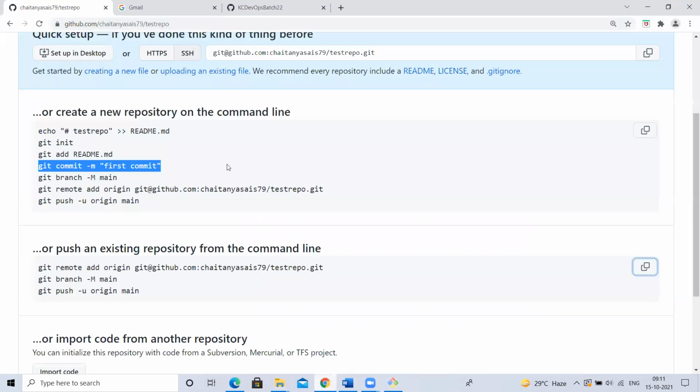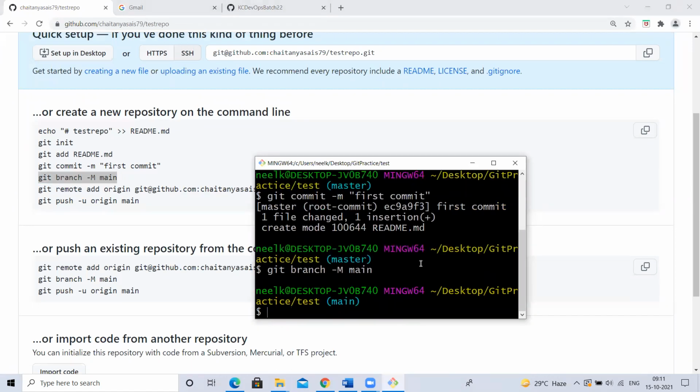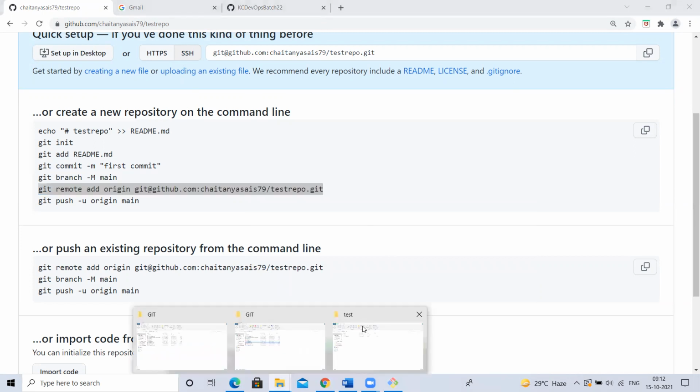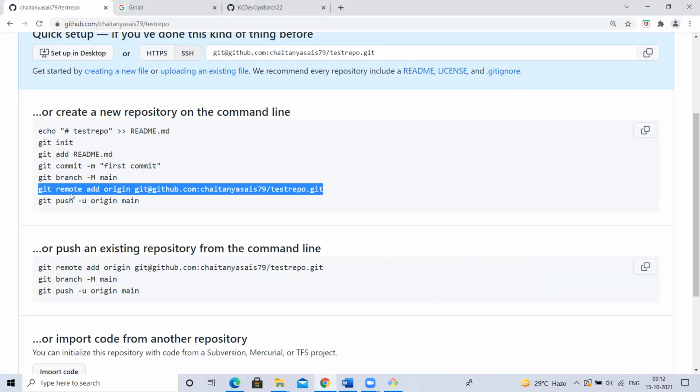So if you want to push it to GitHub, first you have to specify the branch. There won't be any branch at first. Okay, main branch. It is master by default, but we can give it as main. Nowadays it is treated as main. This is the command where we are going to add the remote origin, which means we are creating a link for this local repository. For this local Git repository, we are specifying the remote repository URL.